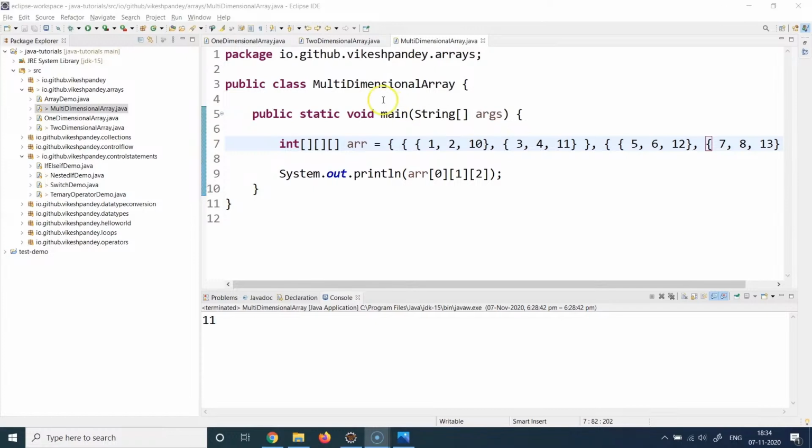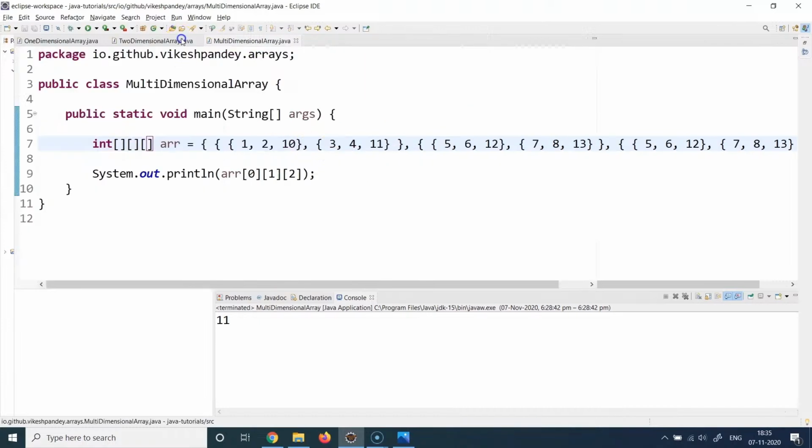And for that, I have created this class, which is called multi-dimensional array. It has an entry point method, which is the public static void main method. And then I have created an integer array. And this time, instead of 1 or 2 square brackets, I have 3 square brackets. And if you remember, I mentioned this in the previous session as well. The number of square brackets which you put while initializing the array is the number of dimensions of the array. And since in this particular program, I'm going to demonstrate a 3-dimensional array, that's why you see 3 square brackets.